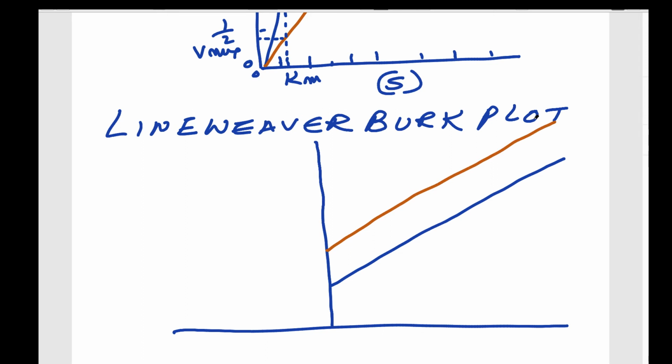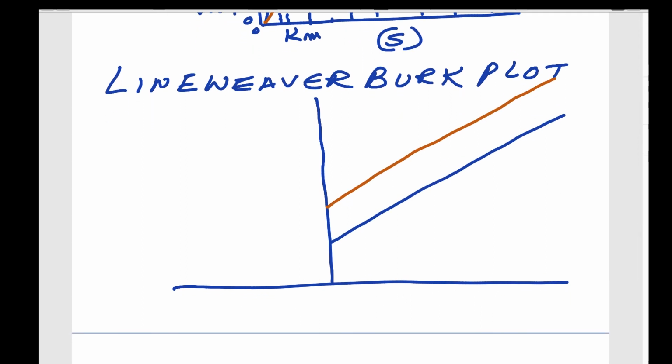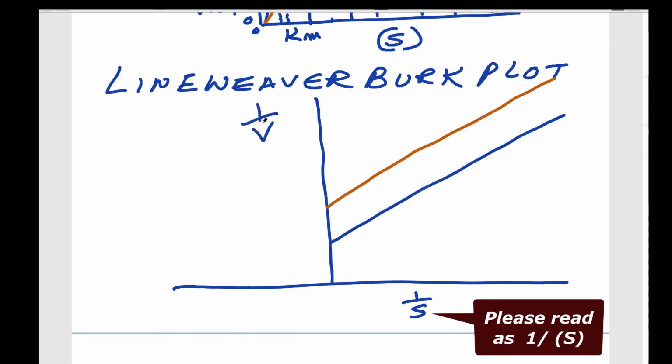This is 1 by S and 1 by V. Here the intercept on the Y axis is 1 by V maximum, and here also it is 1 by V maximum. When I extend this line to the intercept of the X axis, it is minus 1 by Km.